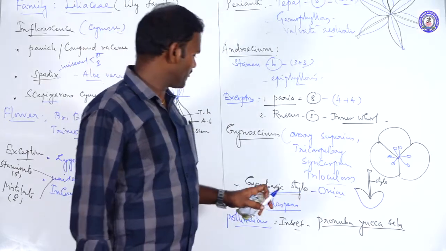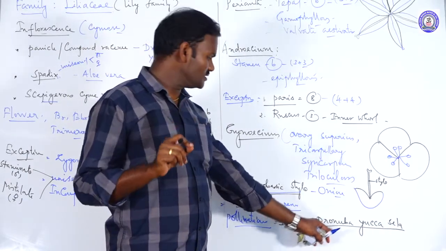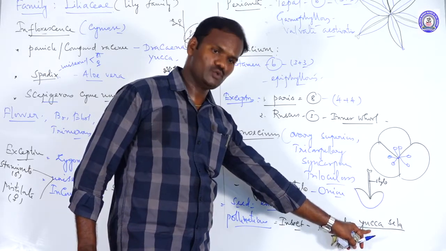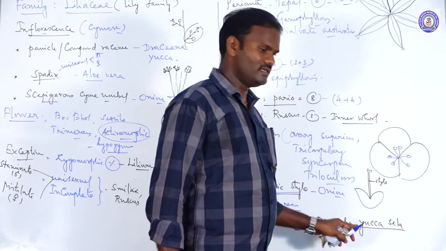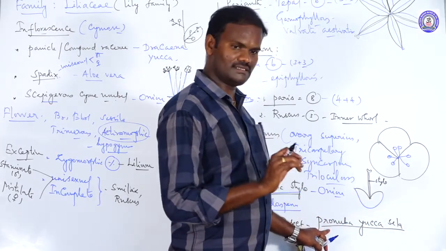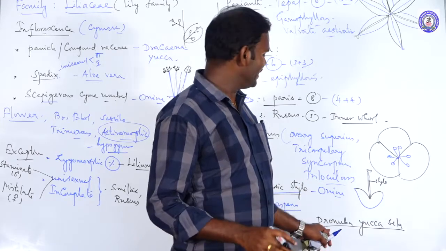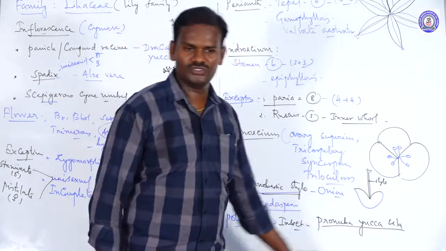Questions come in this area. The insect actually should pollinate only a special tree called yucca. Without these yucca trees, the species, especially the insect, can't survive. The Pronuba yuccasella insect can't survive because the plant provides food. They absorb food from only this plant alone.